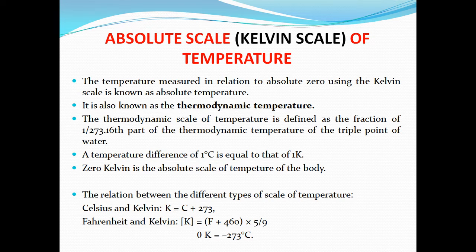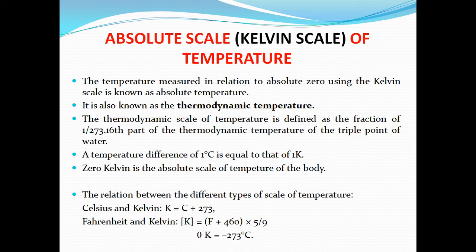This is also called thermodynamic temperature, and the thermodynamic scale of temperature is defined as the fraction of 1 by 273.16th part of the thermodynamic temperature of the triple point of water, and the temperature difference of 1 degree Celsius is equal to that of 1 Kelvin. And here 0 Kelvin is the absolute scale of temperature of a body, and we have a relationship between different types of scales of temperature, and that is also given.